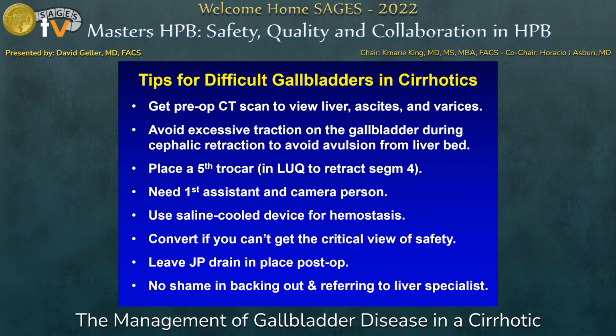Here are a few tips recommended for handling difficult gallbladders in cirrhotics. Get a contrast pre-op CT scan to view the liver. Look for ascites and varices and rule out hepatocellular carcinoma. Avoid excessive traction on the gallbladder during the cephalic retraction to avoid avulsion from the liver bed. Place a 5th trocar in the left upper quadrant to retract segment 4. Having a first assistant as well as a camera person is very helpful because these operations are labor intensive.